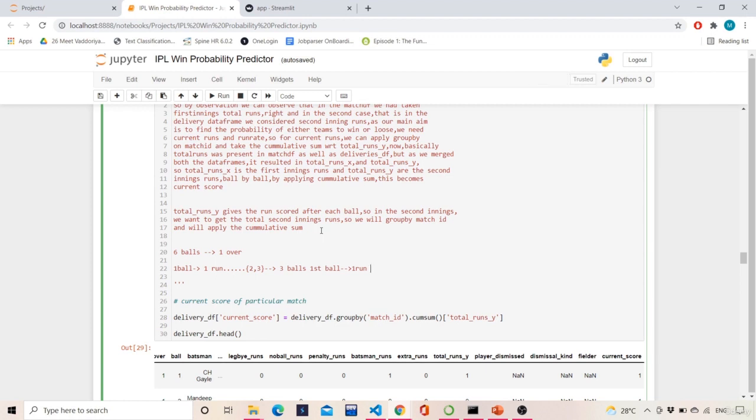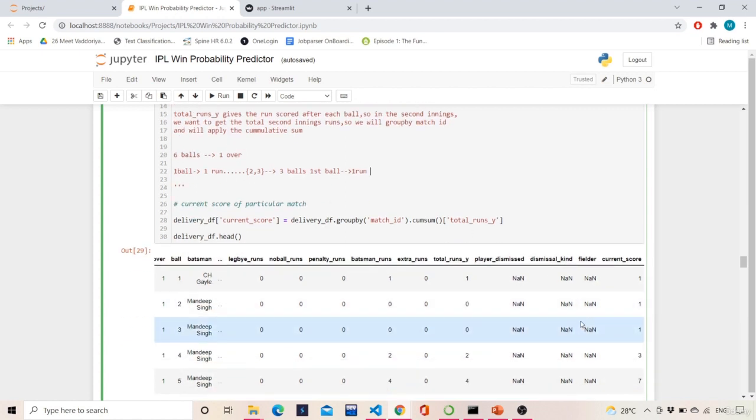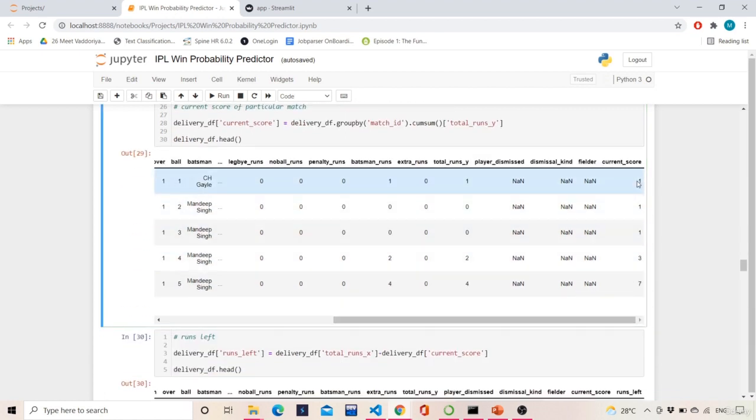Okay. And let's say over here, in the first ball the run was 1. Okay. The next 2 balls were dot. That means there were no runs scored. But on the 4th ball, there were 2 runs scored. So the total score became 3. Right, and then there was a 4, so the total runs became 7. So after the 5th ball, the total score was 7. That means the 0.5 overs score is 7. This is the logic which we did over here.